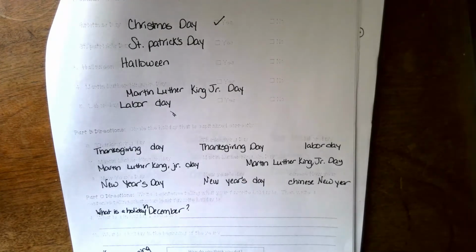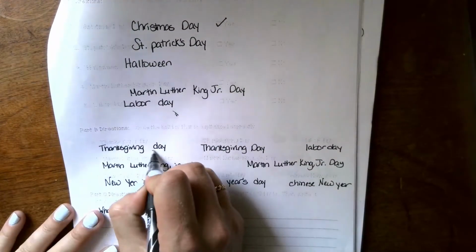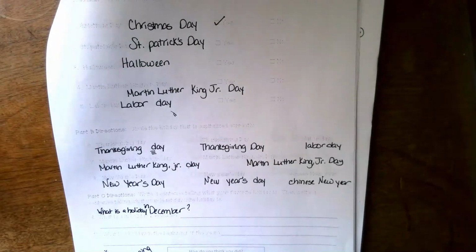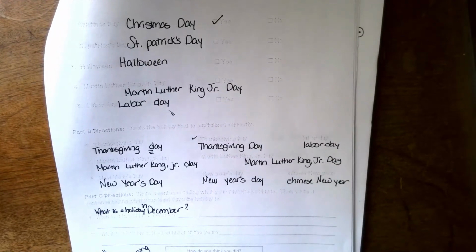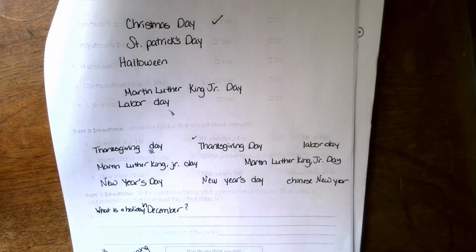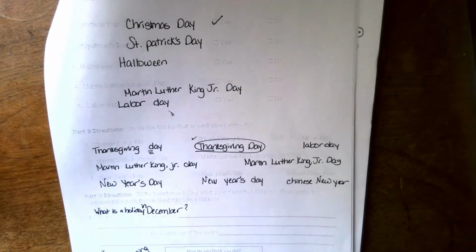So we'll do number 6 together, and you'll do 7 and 8 alone. So number 6, Thanksgiving Day, capital T, lowercase d. No, that D should be capitalized, so I'm going to actually write my 3 lines under it. The next one, Thanksgiving Day with a capital T and a capital D. Yep, I think so. I'm just going to put a check mark, but I'm going to look at the next one first. Labor Day, lowercase l, lowercase d. Okay, so our answer is Thanksgiving Day.